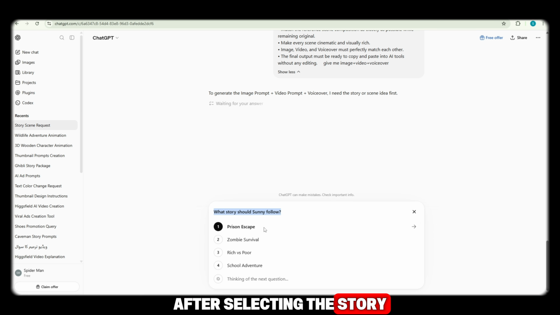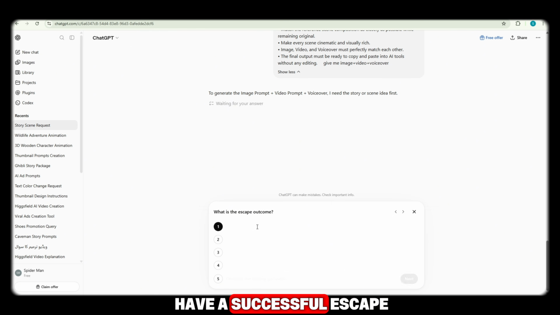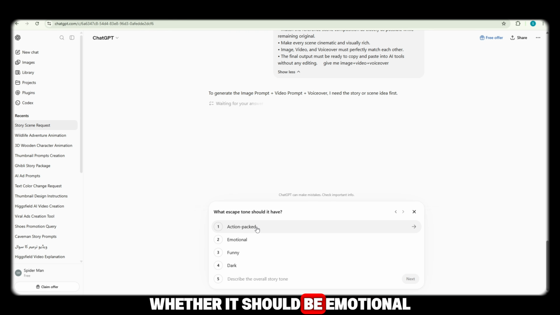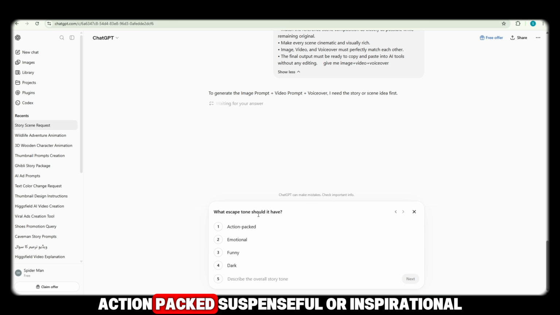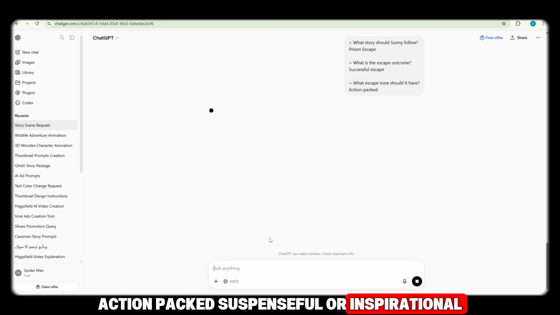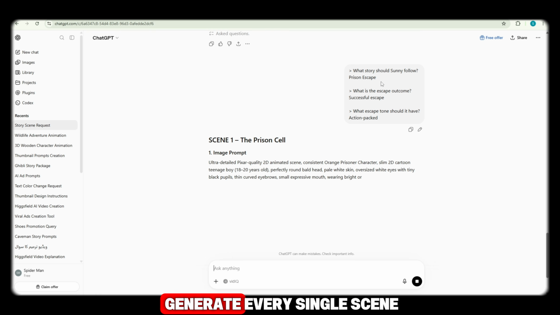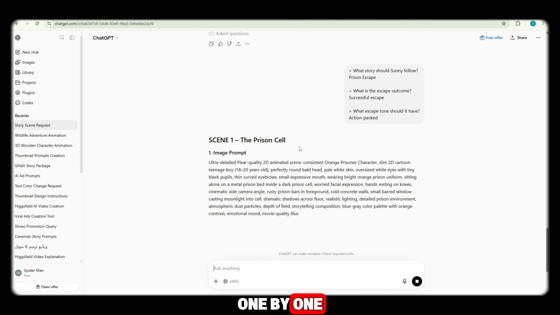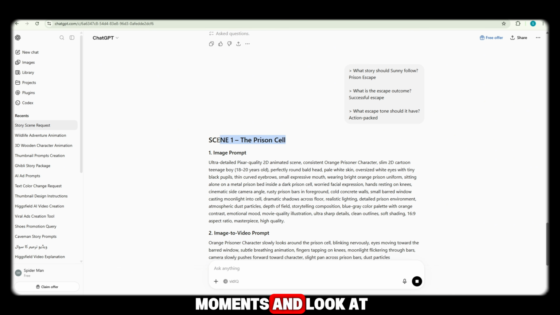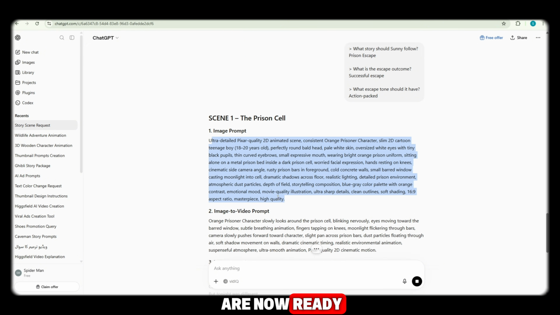After selecting the story, ChatGPT will continue asking additional questions, such as what the ending should be, whether the story should have a successful escape, whether it should be emotional, action-packed, suspenseful, or inspirational. Based on your answers, ChatGPT will automatically generate every single scene one by one. Just wait a few moments and look at this amazing result. All 8 complete scenes are now ready.